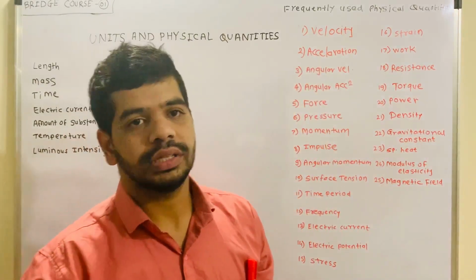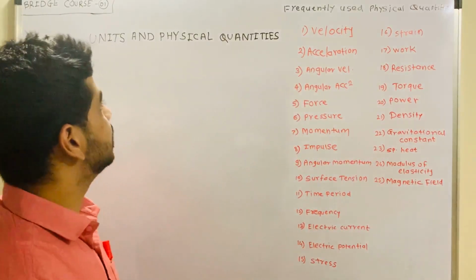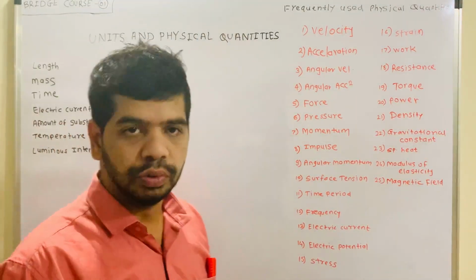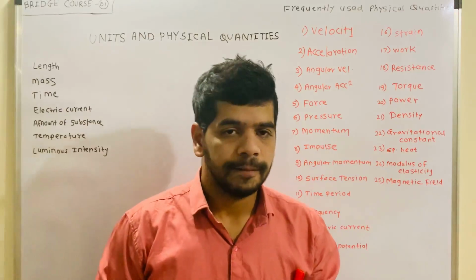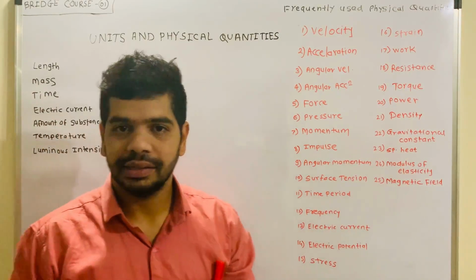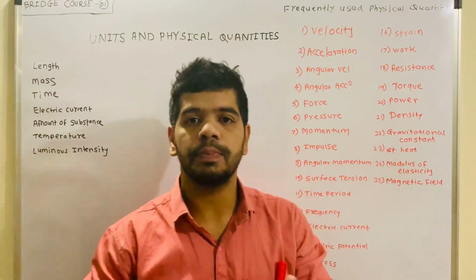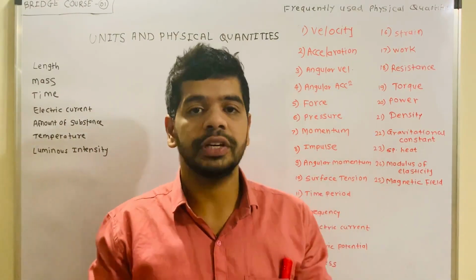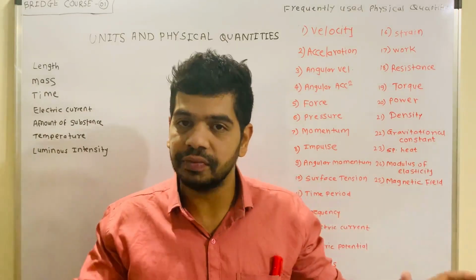The first point we are going to discuss is units and physical quantities. What is meant by unit? Basically, the unit is nothing but the standard of measurement. If you want to measure something, it must have units, otherwise it doesn't have any value.